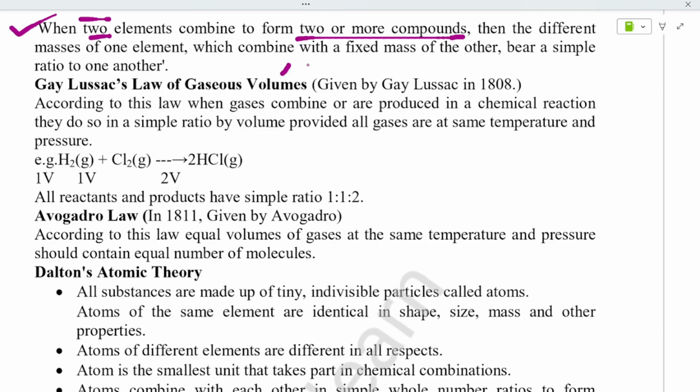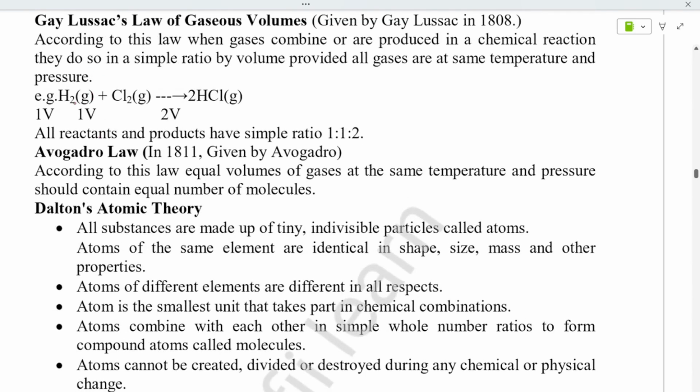That will combine. This is one element and this is another element, means they will combine with a fixed mass of each other, okay? And bear a simple ratio to one another. They'll be having some ratio and they'll bear it. That is called the law of multiple proportions.